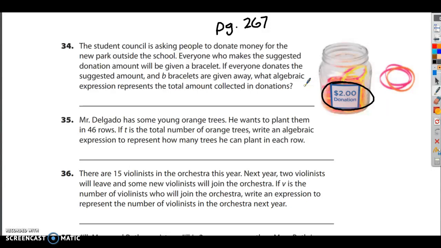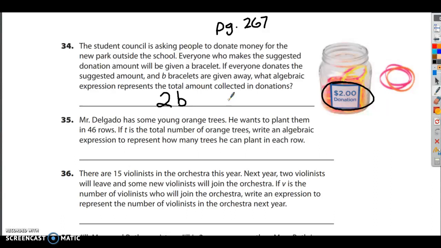It's $2 per donation. If everyone donates the suggested amount and B bracelets are given away, what algebraic expression represents the total amount collected in donations? So if every person donates $2, that's going to be 2 times what? Well, in this case, it's going to be 2 times B because we don't know how many people are donating. The way that we write 2 times B is 2 right next to B. That's the best answer for number 34.